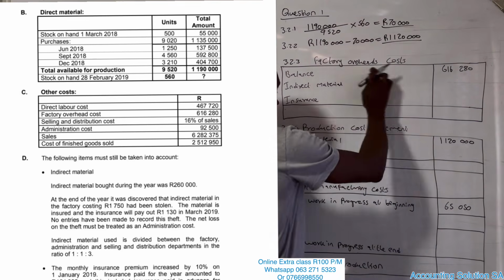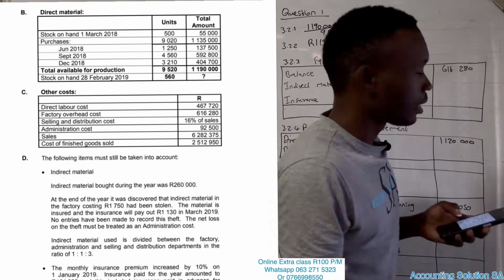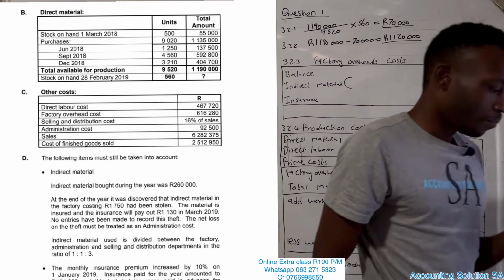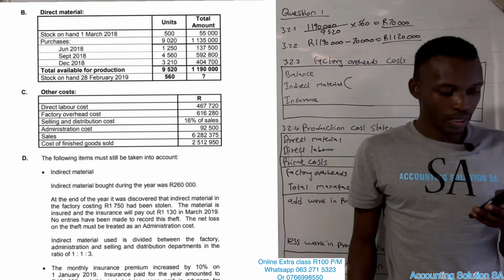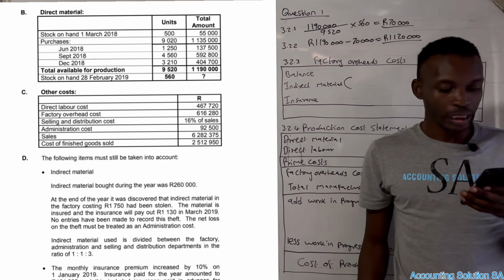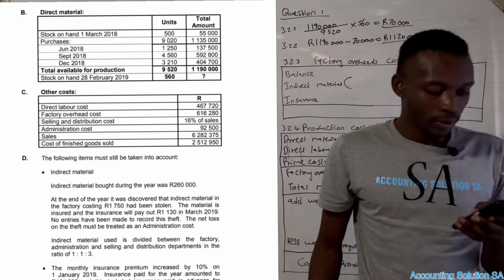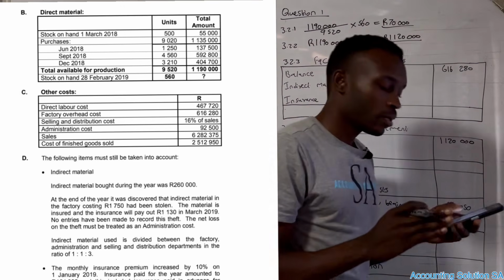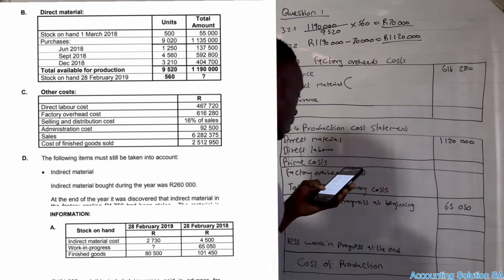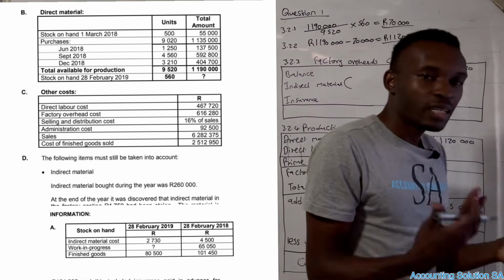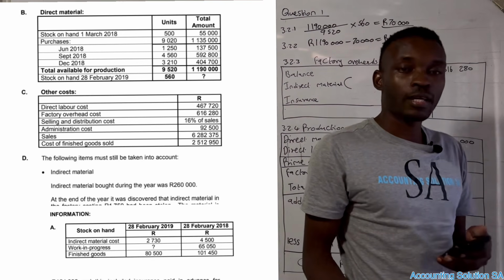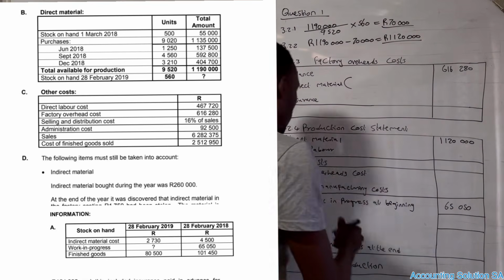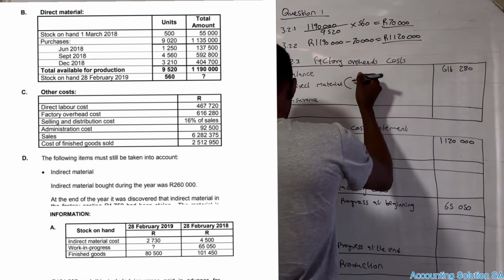We have a balance which was given. There was no even mark for that. And number two, we have to calculate indirect material. Indirect material is under information number D. So actually when we calculate indirect material, we start with opening plus purchase plus any addition minus a return if there is a return, and after that we have to read the information as well so that we can understand what goes wrong.